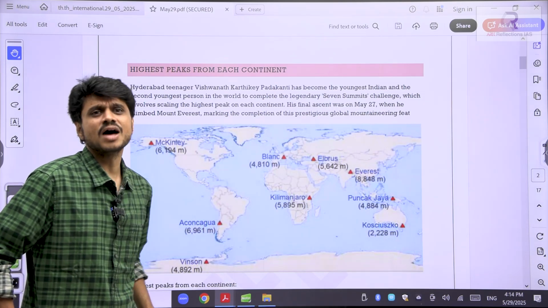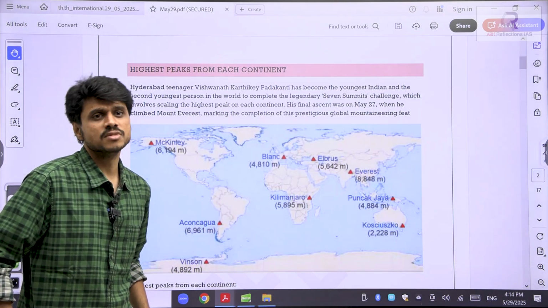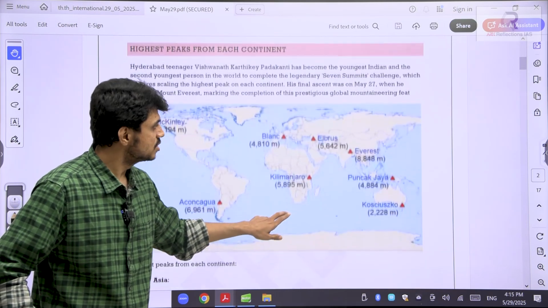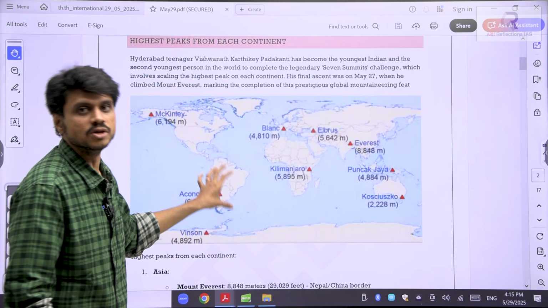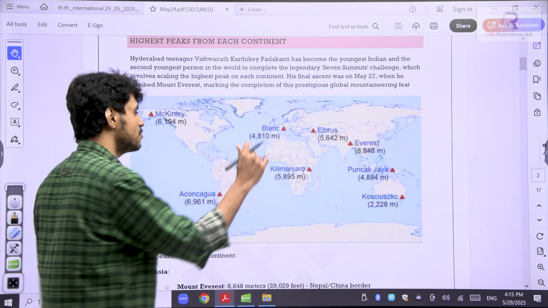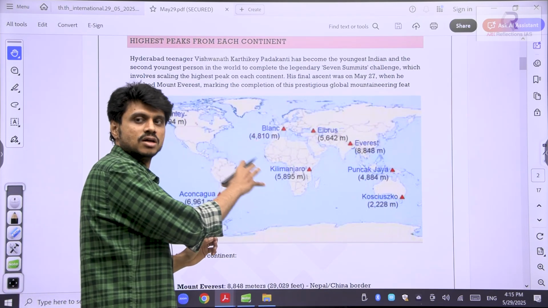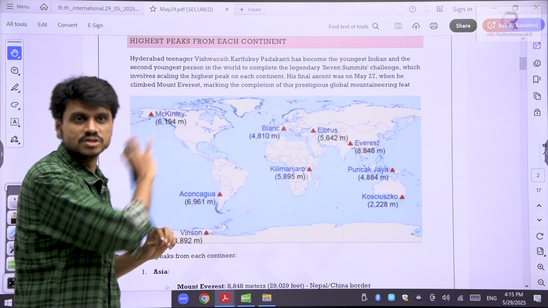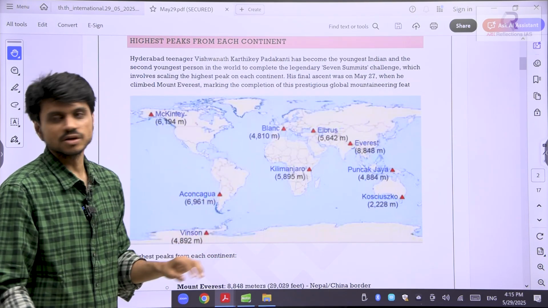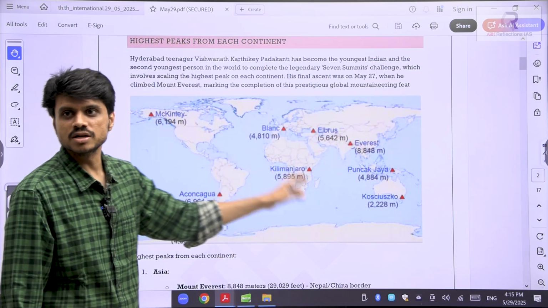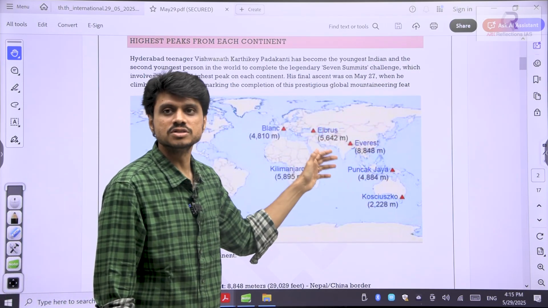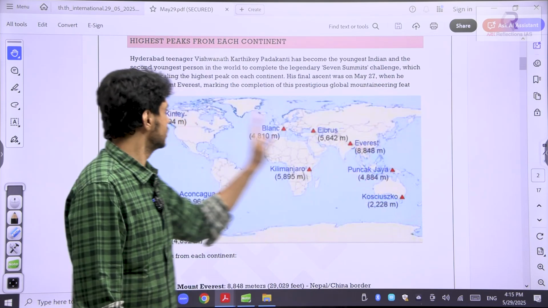So what are those highest peaks from every continent? We have already seen Mount Everest. Now just have an idea. This is what I was trying to tell you: you should always look at the map every day. Stick such maps in your room. See, this is the Atlantic, the Pacific, North America, South America, Antarctica, Europe. Have a look at these continents, Australia. Then you will get clarity.